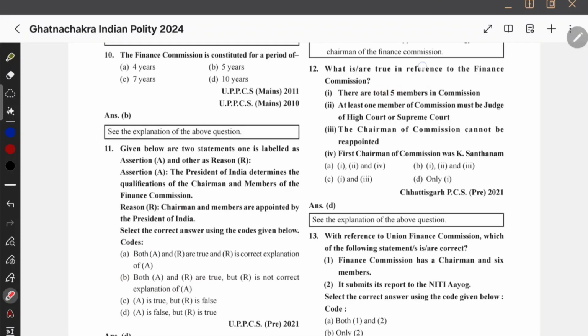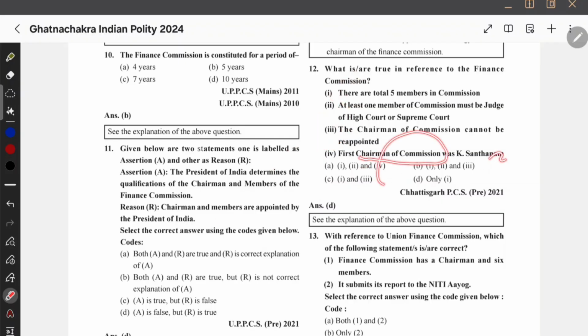They are asking how many are correct. There are total 5 members in the Finance Commission. That might be correct. I think it's a chairman plus four. I think so. That might be the composition. And at least one member of the commission must be a judge of the High Court or Supreme Court. I know that Parliament by law determines the commission's qualification. Constitution में ऐसा कुछ है नहीं कि Supreme Court judge या High Court judge होना चाहिए, तो मैं इसको गलत मार्क करूंगी. Chairman of the commission cannot be reappointed. अब reappointed he can be reappointed according to me. ये तो मुझे गलत लग रहा है.